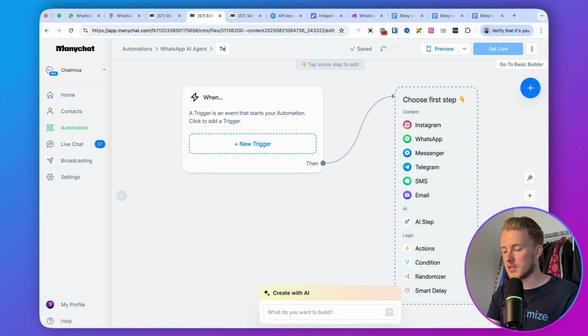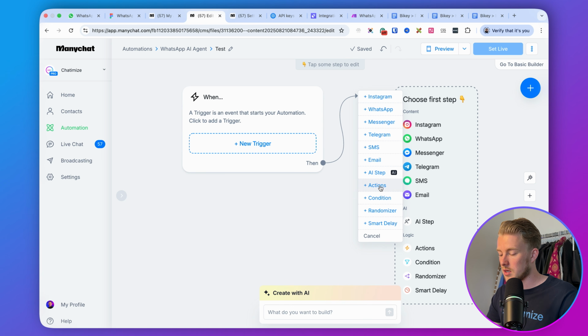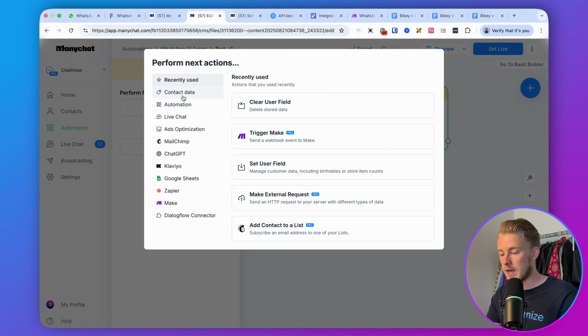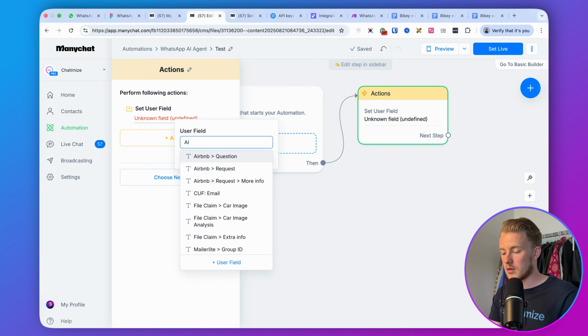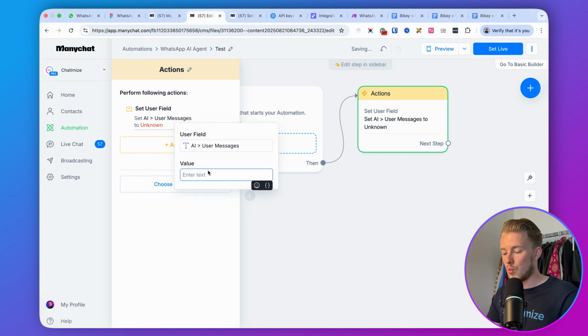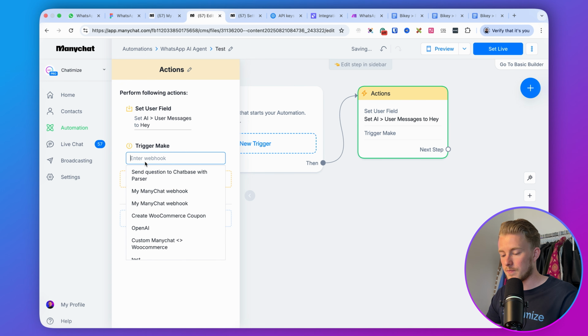So we just call this test. And what we will do here is we will set an action, and we will set the action to contact data. And here we set AI user messages, we set it to hey, it doesn't really matter what you set it to. And then the action will be trigger Make.